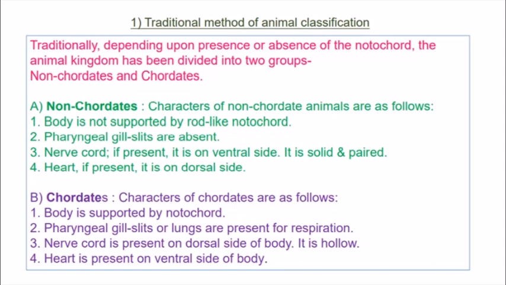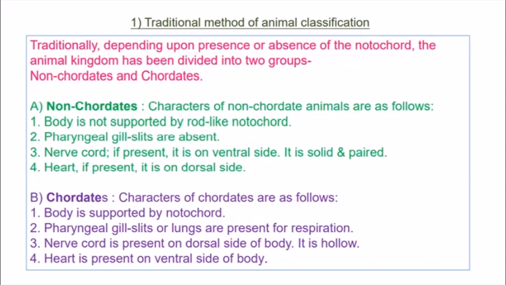Now notochord then evolved and it developed into the vertebral column, and we humans and all the other animals, they have the vertebral column. Now in non-chordates, the notochord is absent. They also don't have the pharyngeal gill slits. Now, if you will see in fishes, there are gills which are present. And from the fishes, all the organisms which have evolved, they all have some or the other presence of these gills. Even in our body, we also have in our pharynx some few lines which are present. That shows that we have evolved from fishes. So in the non-chordates, these gills are absent.